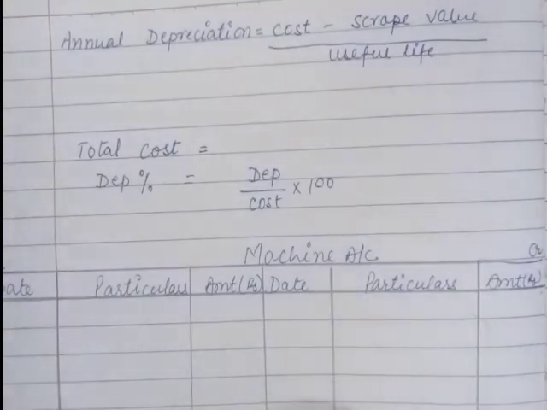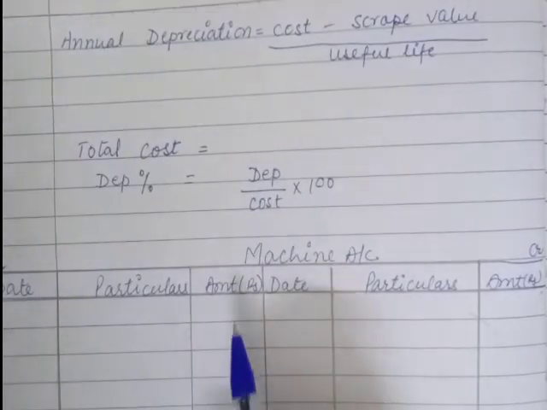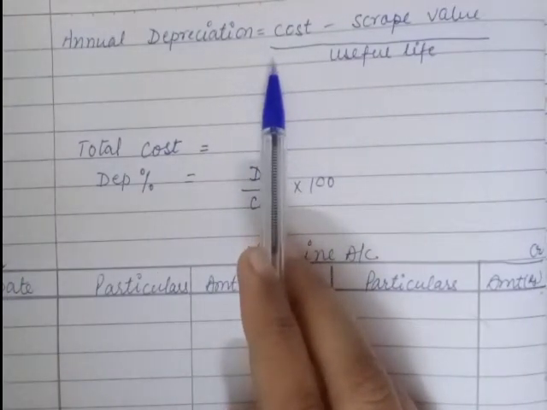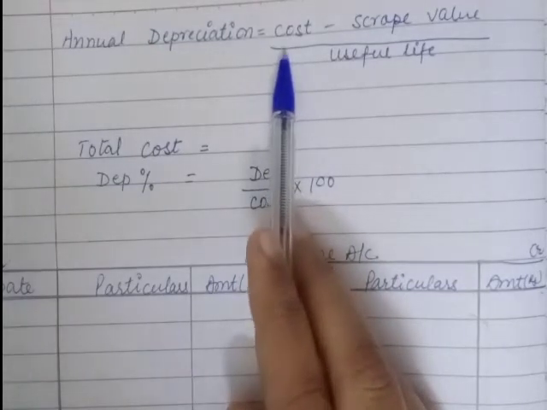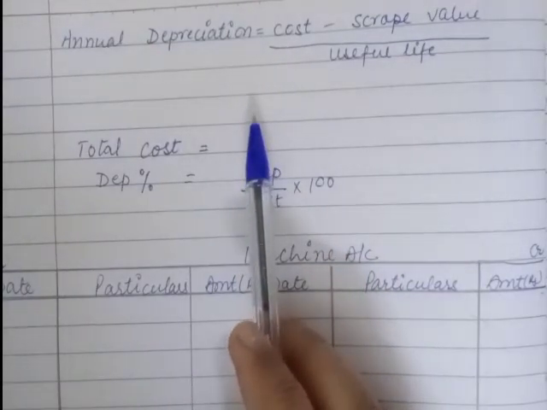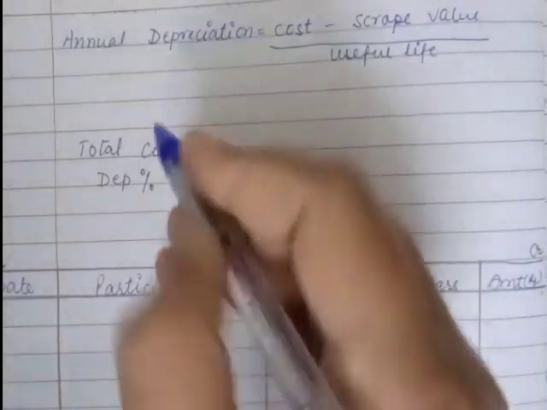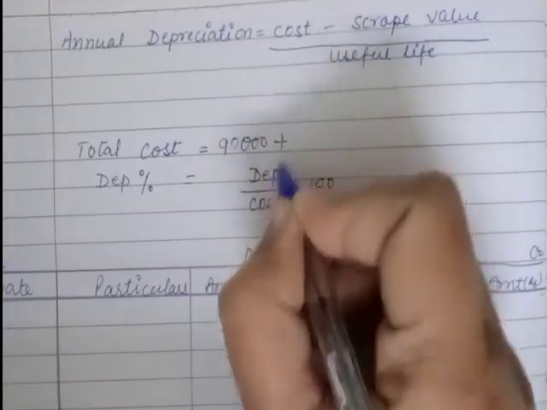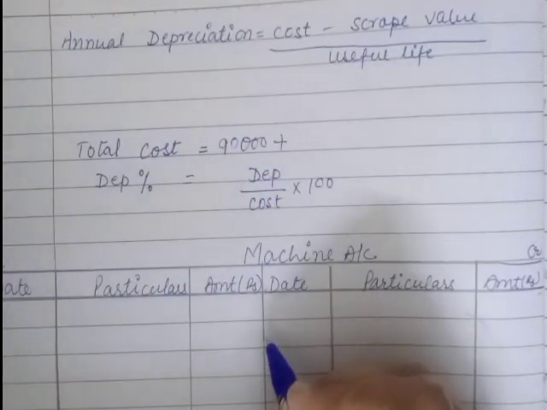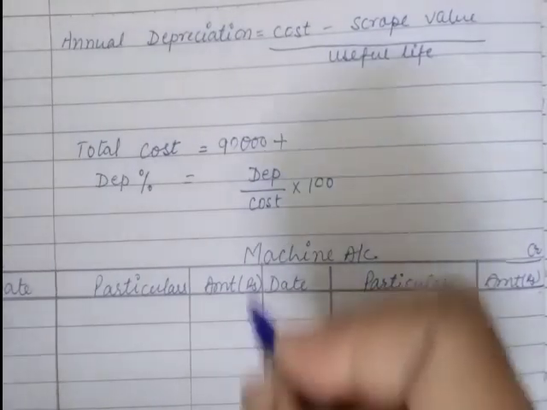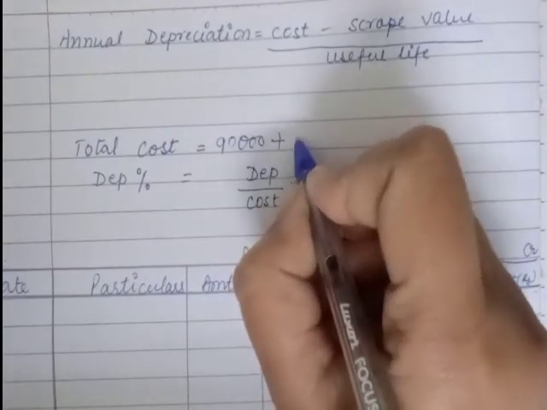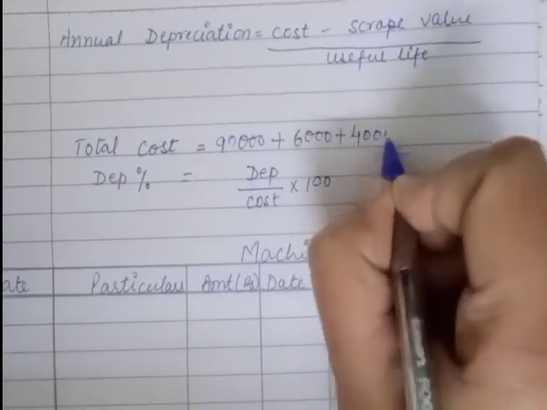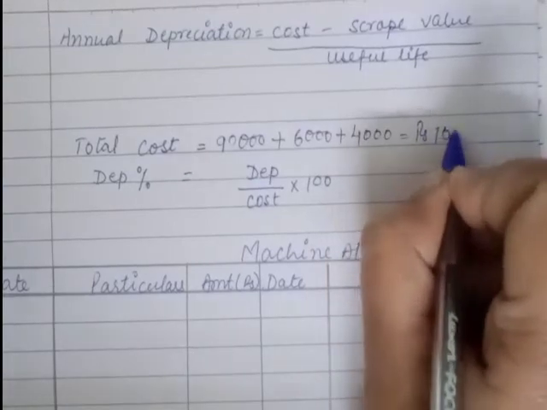Yes children, according to the given problem, first of all we will calculate annual depreciation. To calculate annual depreciation we have to know the cost. In this question, this machinery has been purchased at 90,000 rupees, and to run this machine they have spent 6,000 on carriage and 4,000 for erection. So here the total cost will be 90,000 plus 6,000 plus 4,000. So the total cost is rupees 1 lakh.